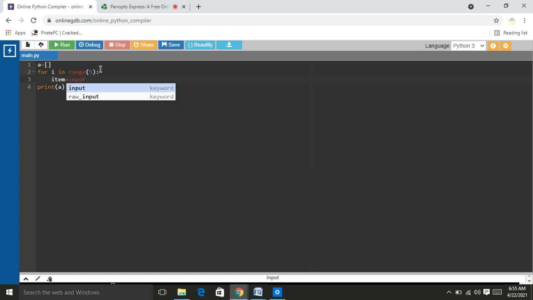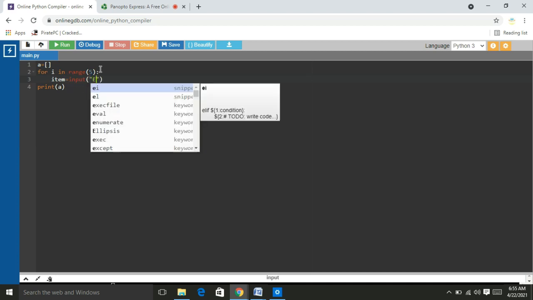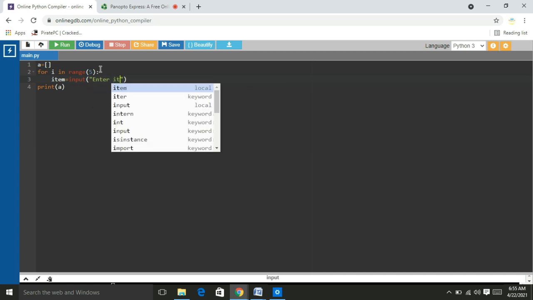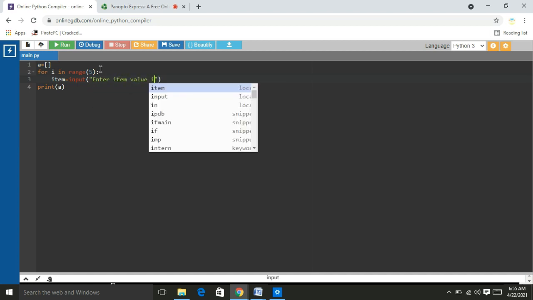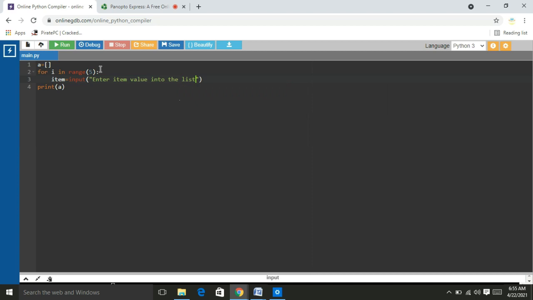Now I am going to use a variable item equal to, I am using the input function, input, enter item value into the list. Then I am going to write a dot append. Append is a method to add items one after another into the list.